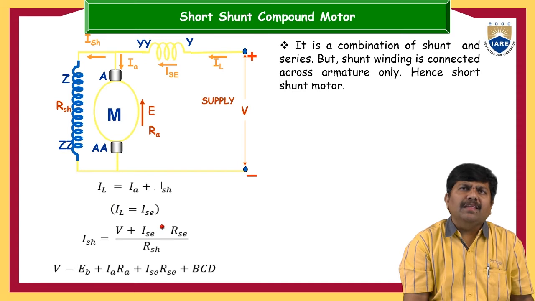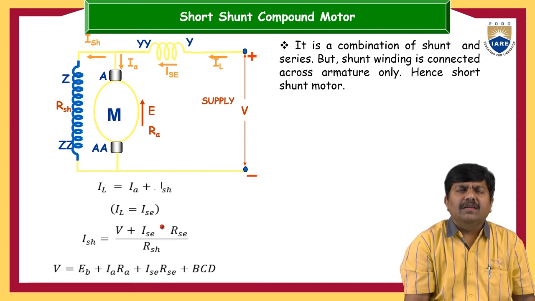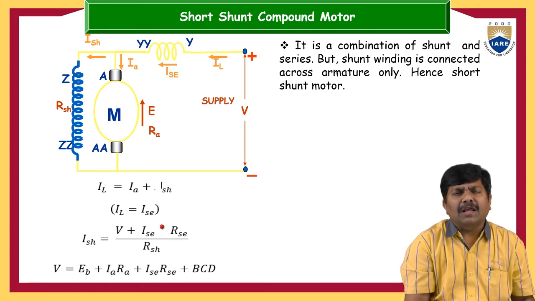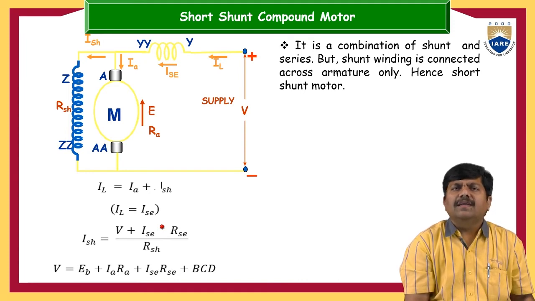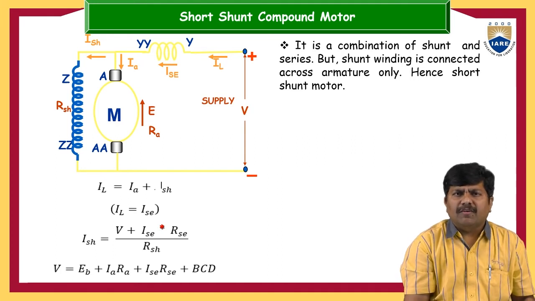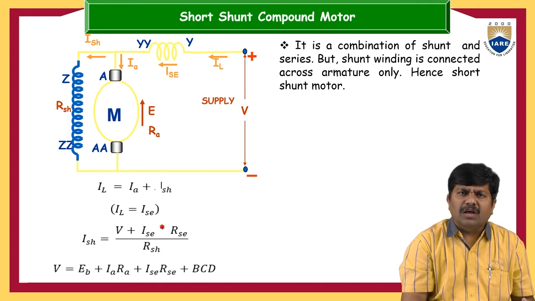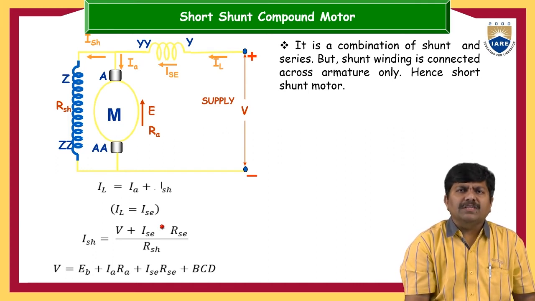And based on the length of the field, if the field coil is only connected in parallel to the armature, then that is nothing but the short shunt. Sometimes the field winding is connected in parallel to not only the armature but also the series field, then that is nothing but the long shunt. Anyhow, these are well described and elaborately discussed in the generator. The configuration is same, but only the direction of the voltages are different between the generator and the motor. That's the only difference.